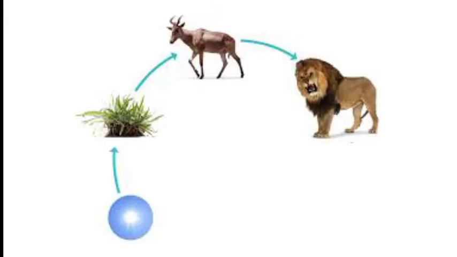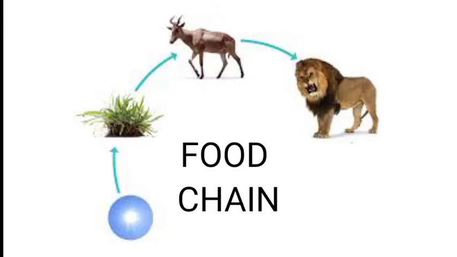Let us learn about the food chain now. Animals and plants depend on each other to live. Plants can prepare their own food using air, water, and light. A herbivore eats a green plant. A carnivore eats a herbivore. This is like a chain that plants and animals form in nature. A chain that shows how plants are eaten by animals and then animals are eaten by other animals is called a food chain.